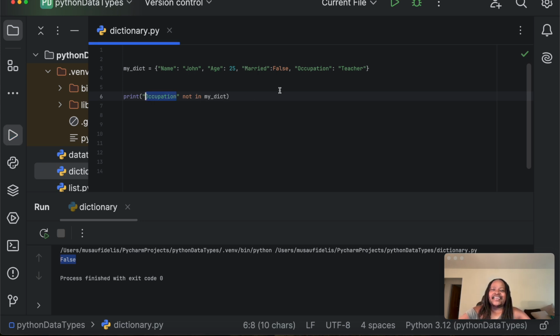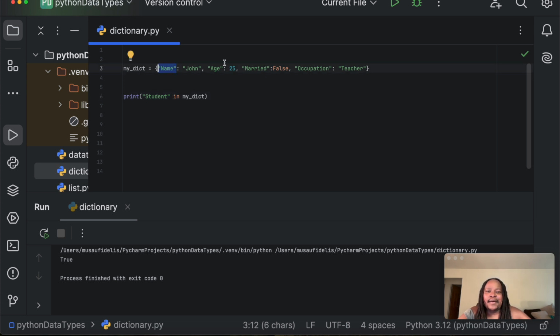If, for instance, I say print, let's say age, married, occupation, then I can just write student. We don't have a key for student in my dictionary here. So with not in my dictionary, this is going to be true because student is not a key in my dictionary. If I click on run, it has true. If I change it to in and click on run, this is going to be false because student is not a key in my dictionary.